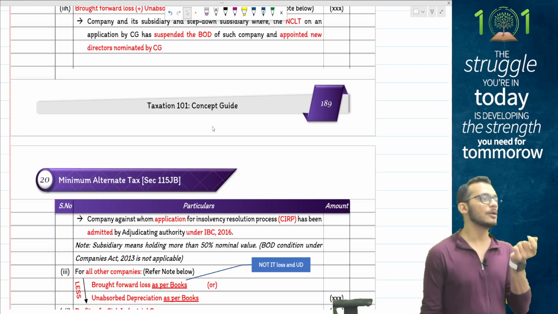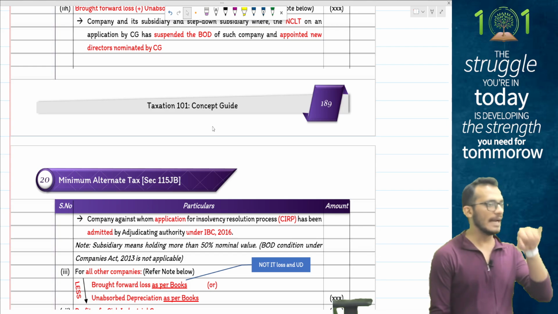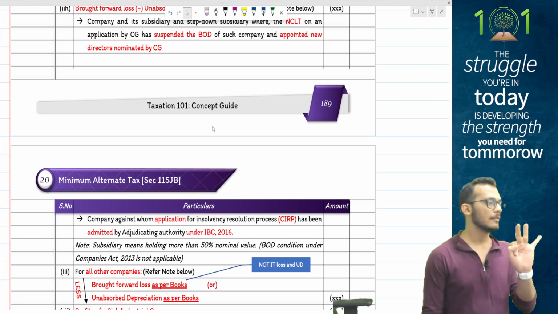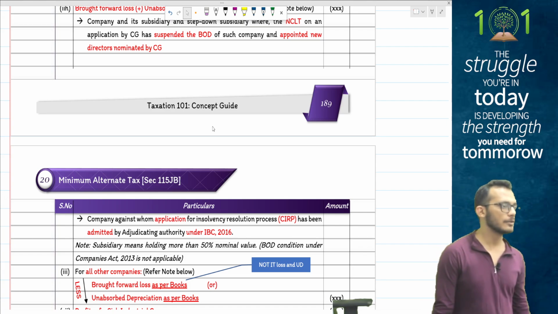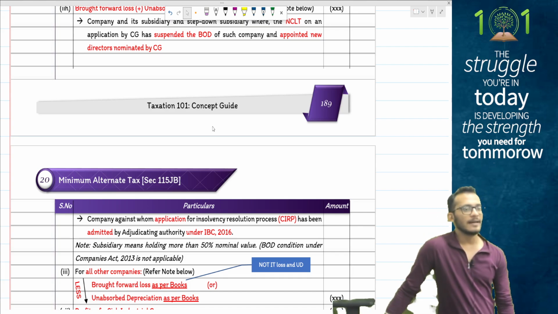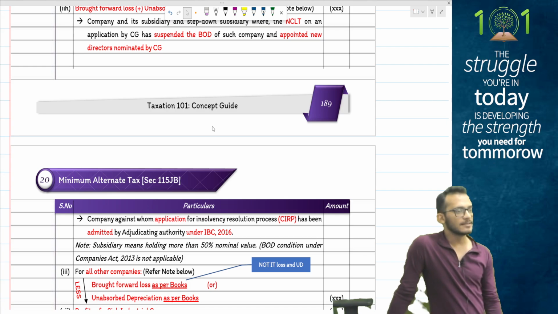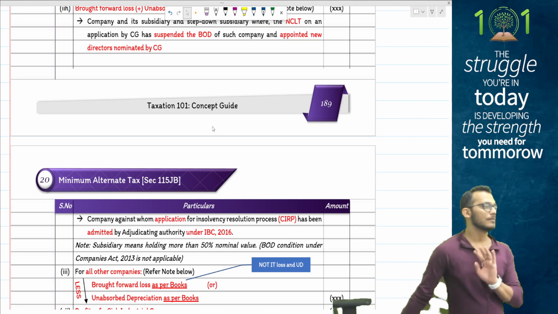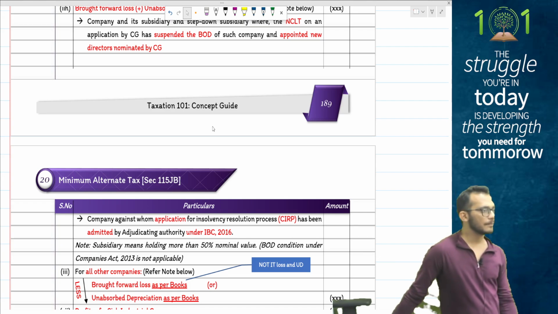Which means items which will not get allowed in provisions are tax, contingent liabilities, provision for bad debts. These are the only three items which will get disallowed as unascertained items. Other than that, any other provision will be considered as deduction, which means if it is there in P&L already, you will ignore it off. You will not touch it.